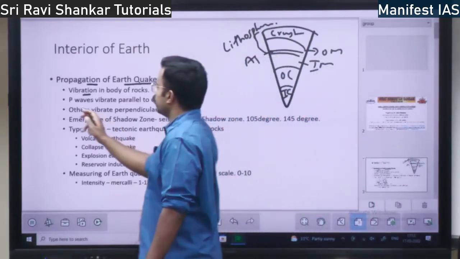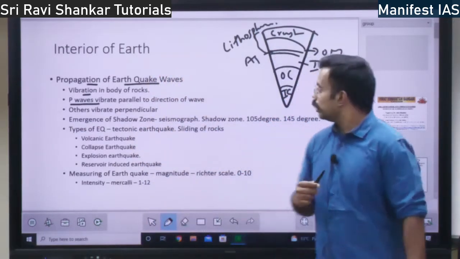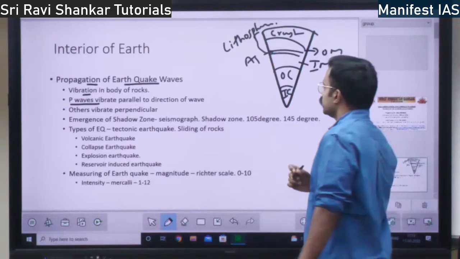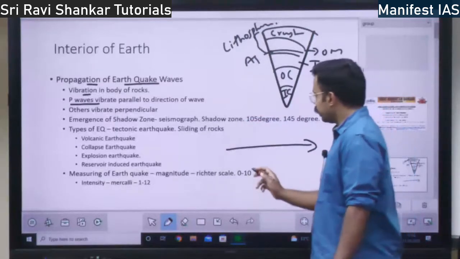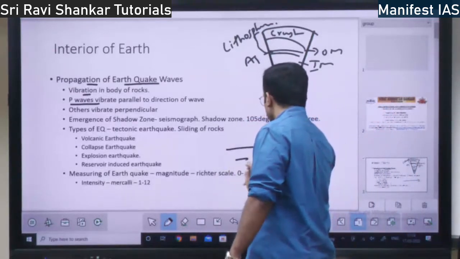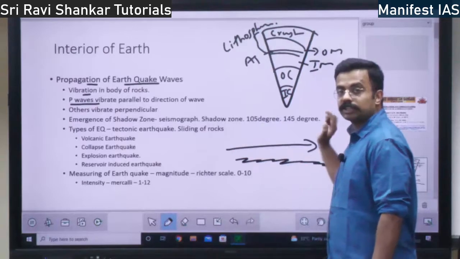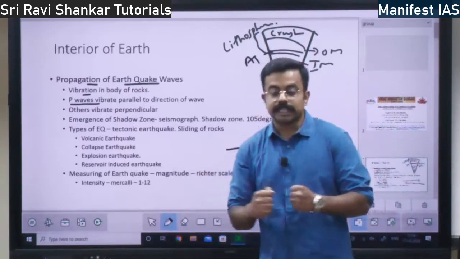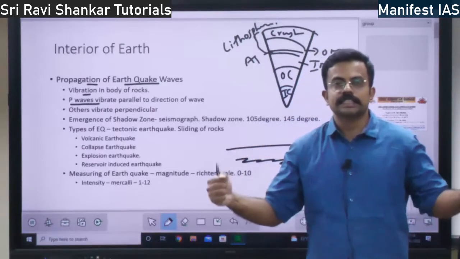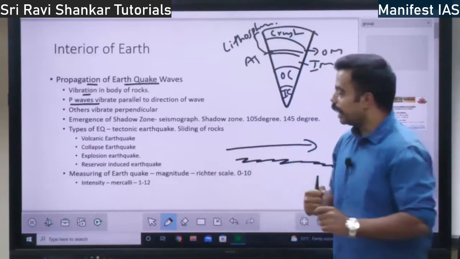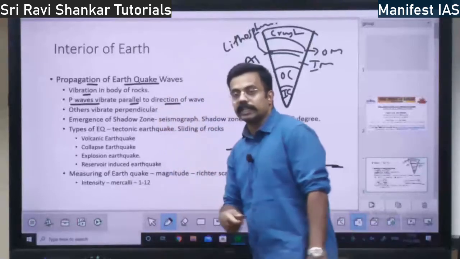So these P waves, primary waves, vibrate parallel to the direction of the wave. That is, if the wave is traveling in this direction, it will vibrate in the same direction like this, right? What happens if it vibrates in the same direction of the wave? It will cause stretching and squeezing, right? The body of the material through which the wave passes stretches and then squeezes, right? That will happen when the P waves travel. It vibrates parallel to the direction of the wave, right?